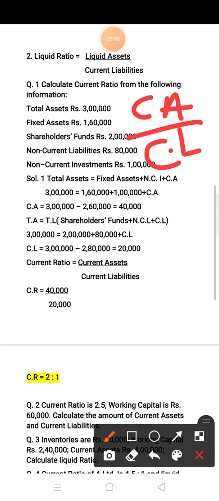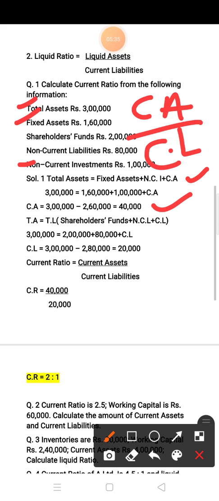Now first thing you have to calculate the current asset, but in place of current asset here total asset, fixed asset and non current investment are given. Now you have to calculate current asset. So put the formula: total asset is equal to fixed asset plus non current investment plus current asset. Now put all the values and find out the current asset.